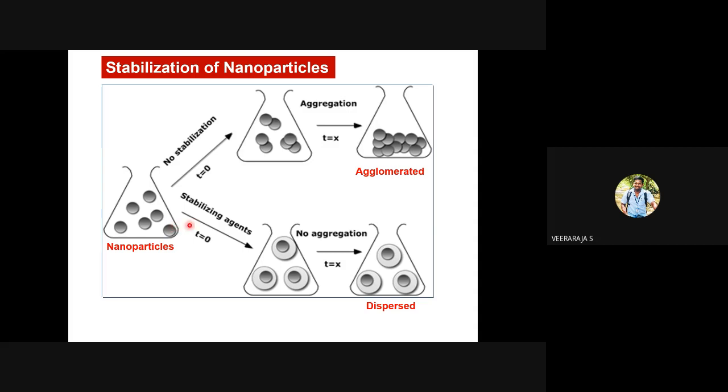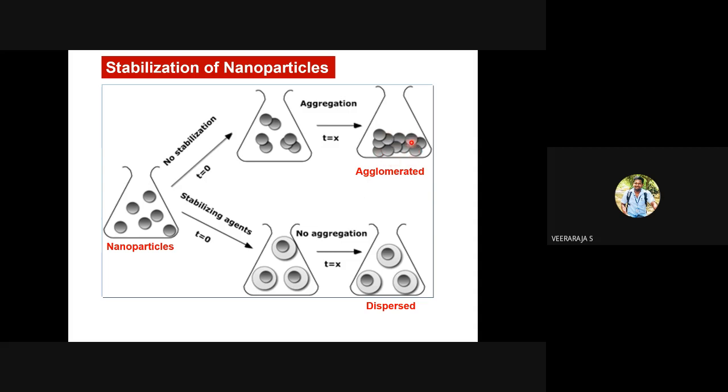Why do we need to stabilize? If you don't stabilize, you will get agglomerated particles. What is the problem with agglomerated particles? Properties of dispersed nanoparticles are different. Properties of agglomerated particles are different. How different can this be?